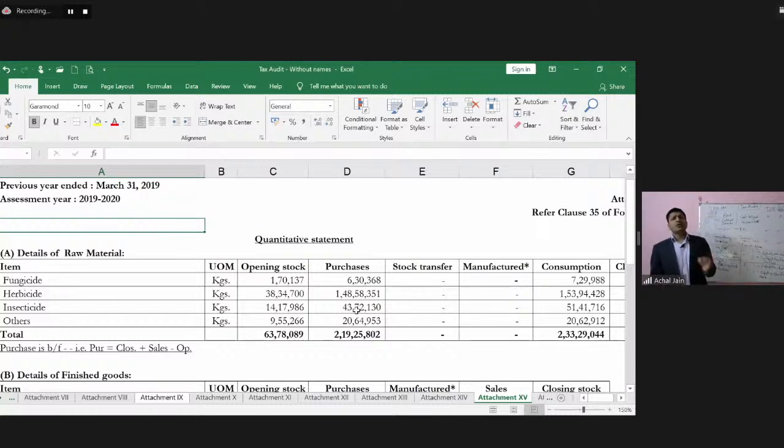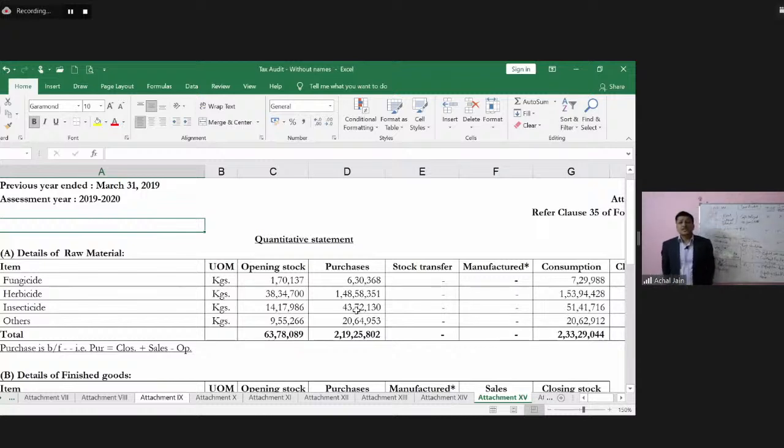First of all, auditor would trace all the opening balances. When we say opening stock, so auditor would trace the opening balances to the closing balances reported in the Form 3CD last year. Yeah, so that will be the first point to start with. The closing balances which were reported in the Form 3CD last year. So that will be the first point. Point number 2.